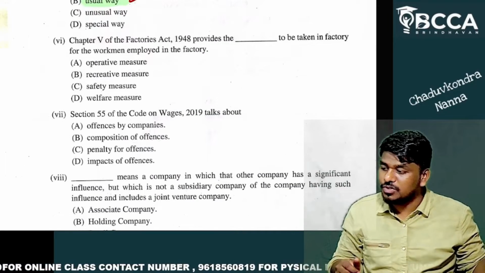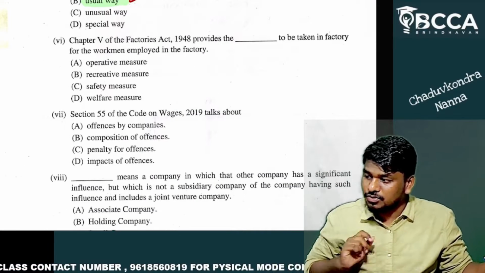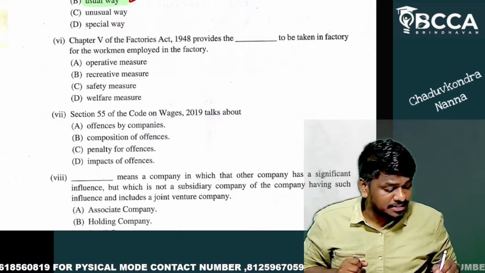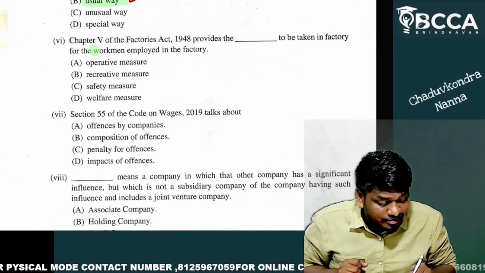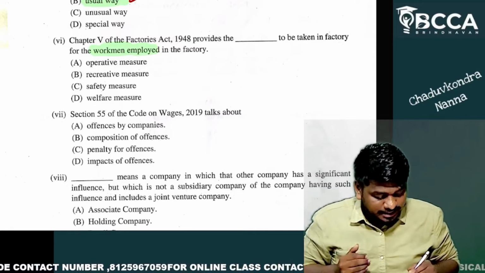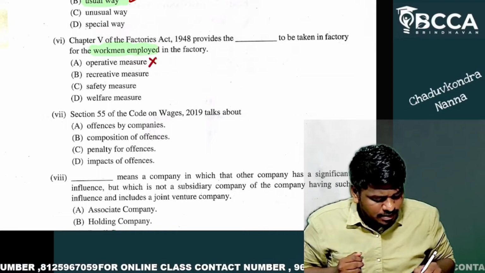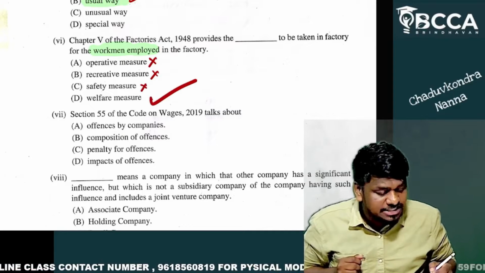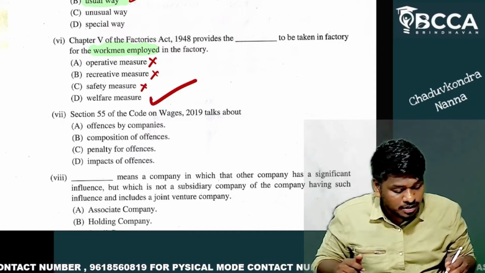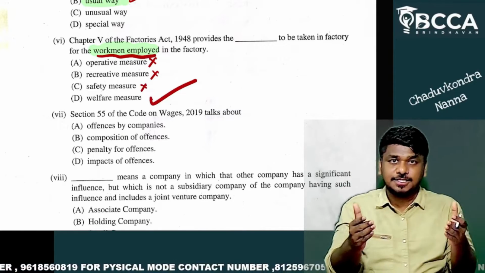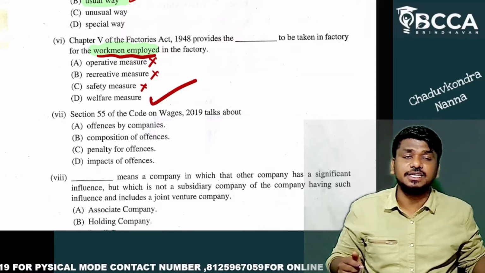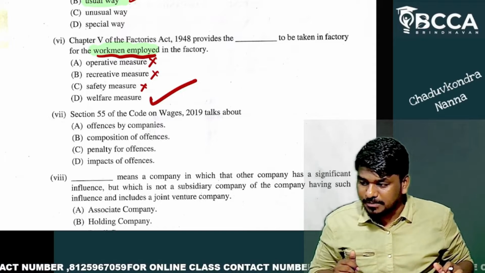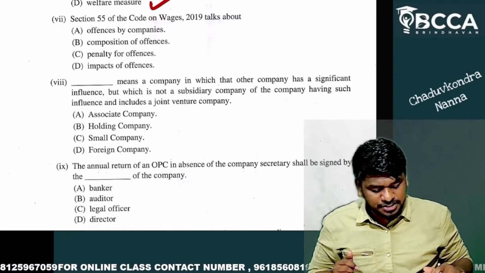Next, we'll go to question number 6. Chapter 5 of the Factories Act 1948 provides dash to be taken in the factory for workmen. Is it an operative measure? No. Is it a recreative measure? No. Is it a safety measure? No. It is a welfare measure for the workmen. Yes. Chapter 5 in the Factories Act 1948 deals with welfare measures. Did you get my point? Let's go to the next question.